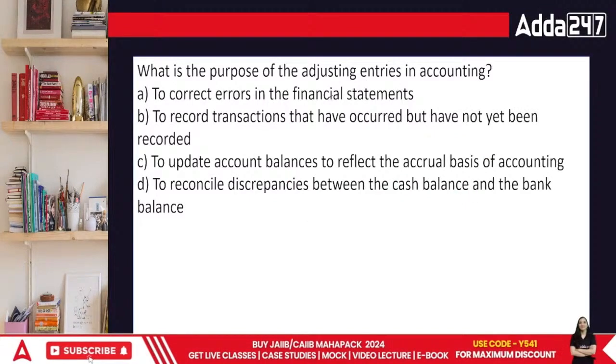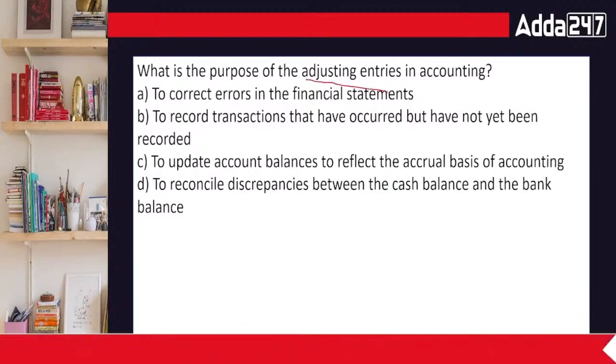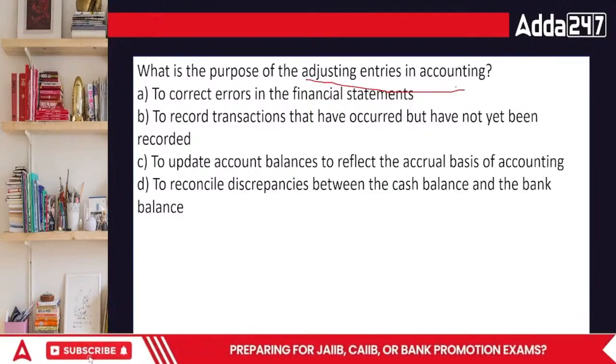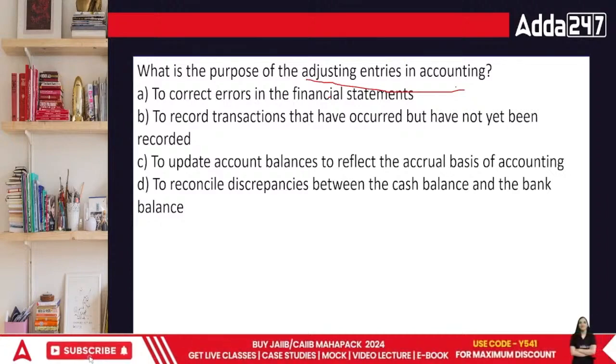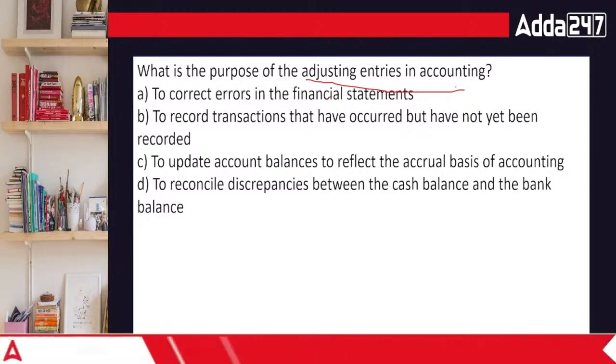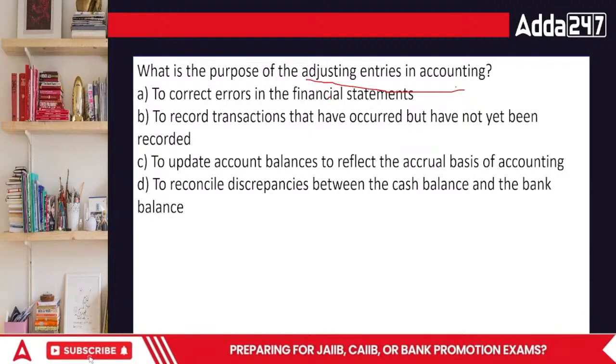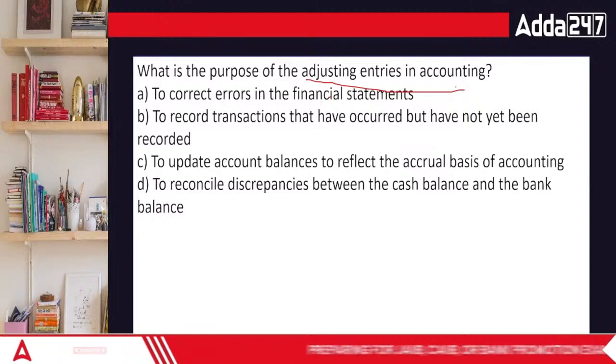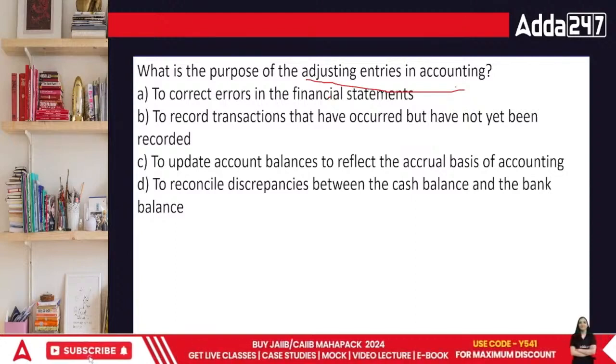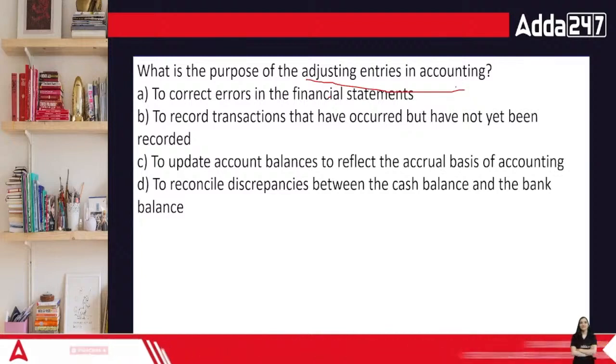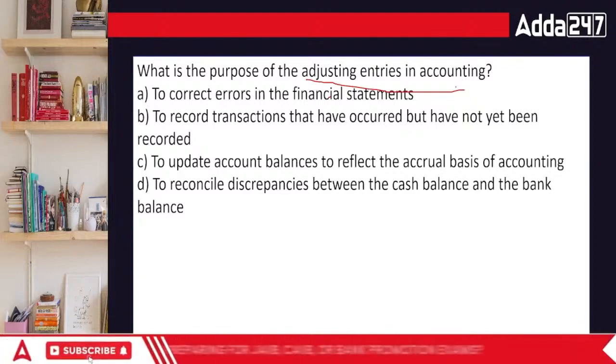What is the purpose of adjusting entries in the accounting area, everyone? Why do we adjust the entries? To correct the errors in the financial statements, to record the transactions that have occurred but have not been recorded yet, to update account balances to reflect the accrual basis of accounting, or to reconcile discrepancies.